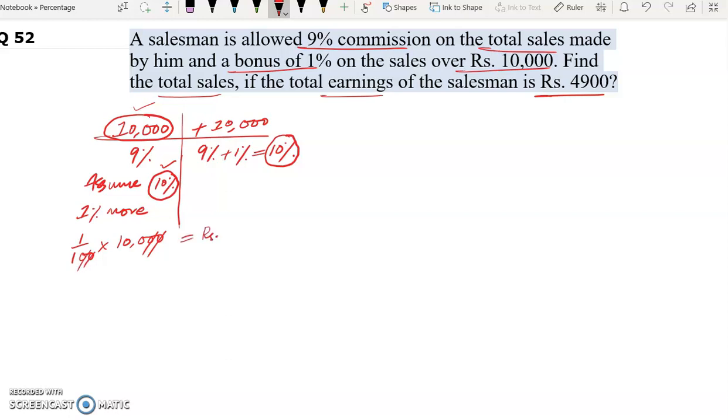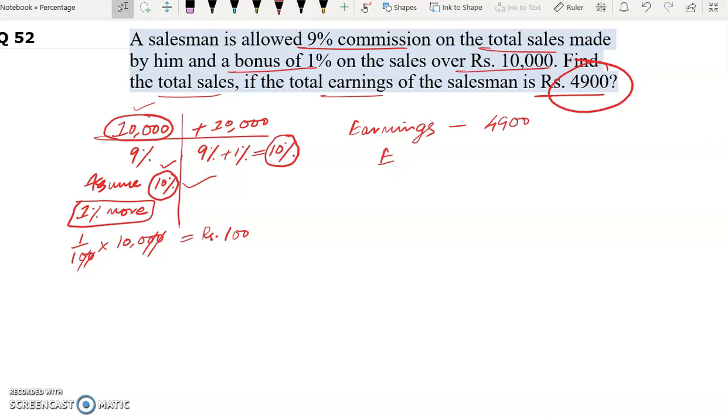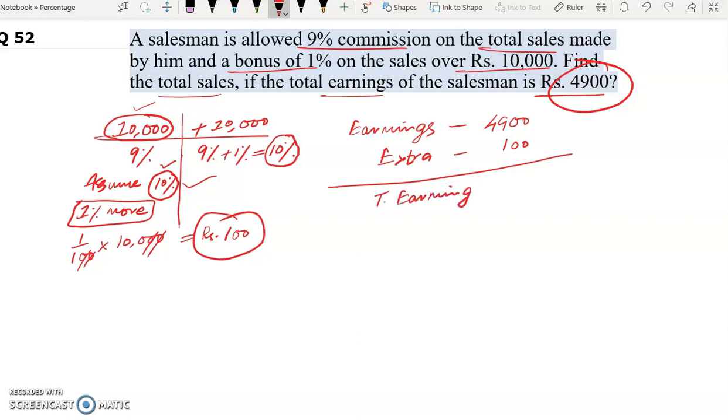100 rupees. And in the question it's given the earnings of salesman is rupees 4900. Now as we have assumed that he is getting 1% more, he is getting 1% extra. His extra income is how much? Rupees 100. So let's add it. His total earning will be 5,000 rupees.